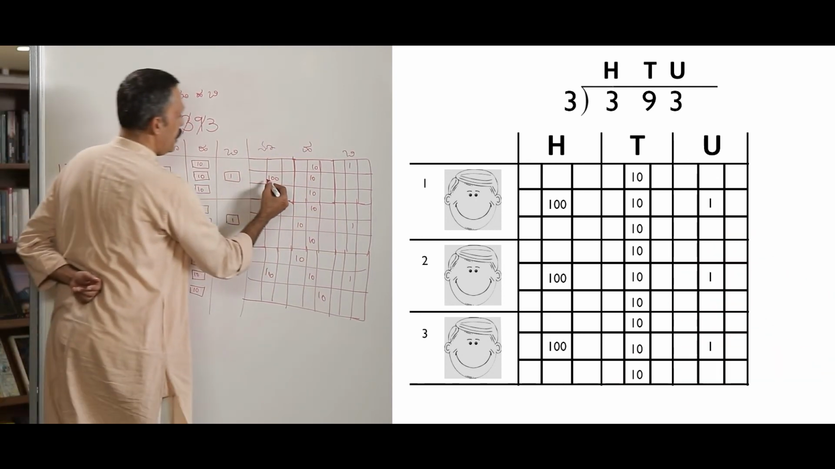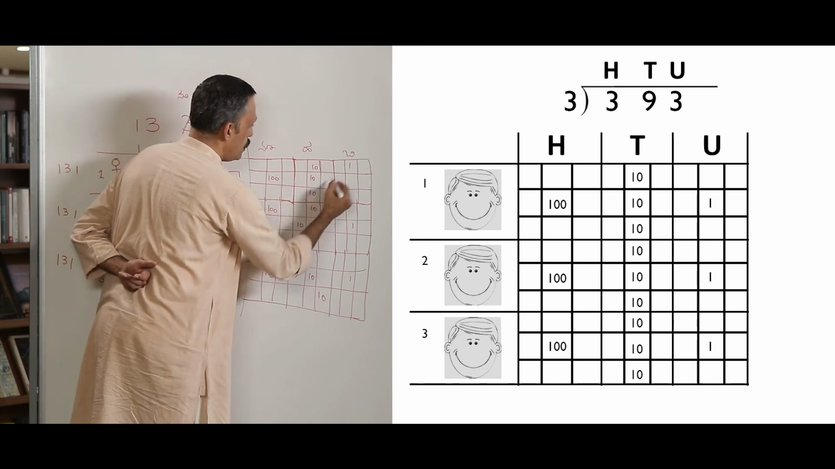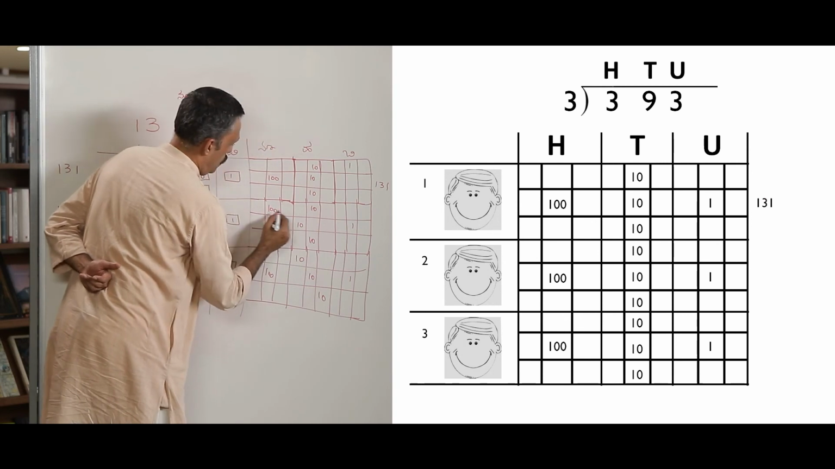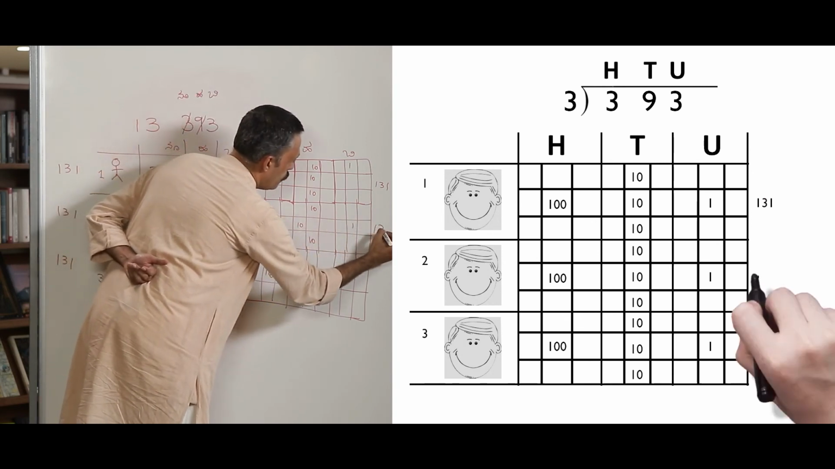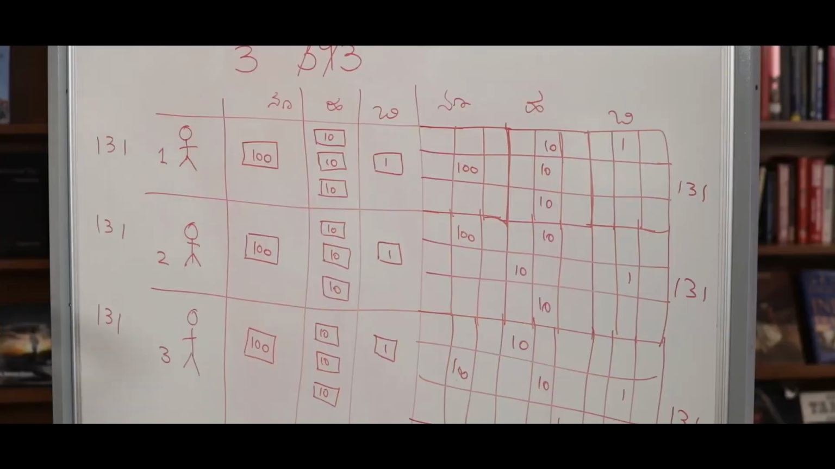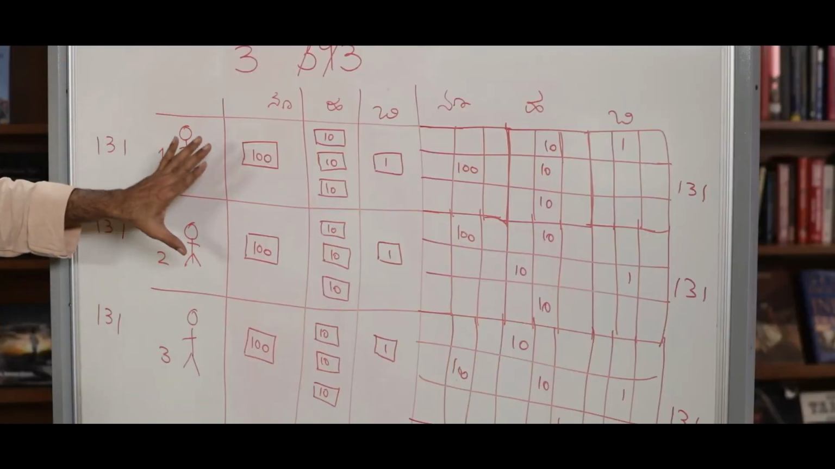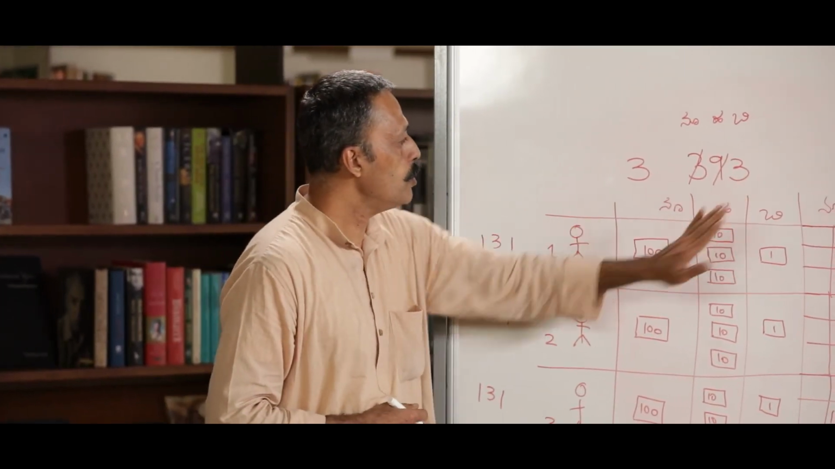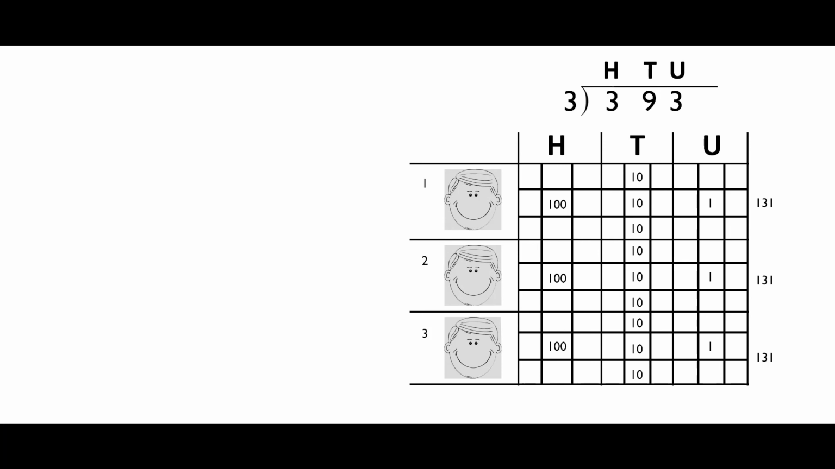Even here, I got 131, 131 even here, and 131. So, if we use the pictorial and representational stage to show distribution of 393 to 3 people, each one will get 131. This may be seen very clearly when we use the square line notebook and solve a problem.